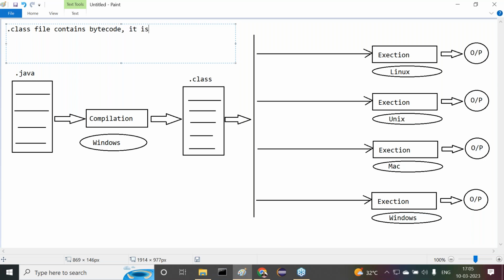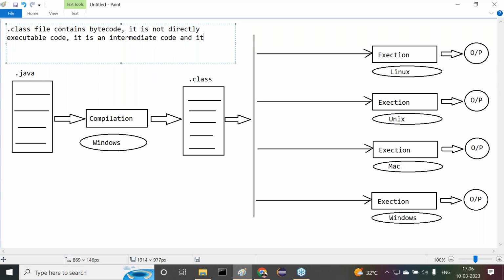What is this bytecode? It is not directly executable code. It is an intermediate code. Not directly executable code, but an intermediate code.